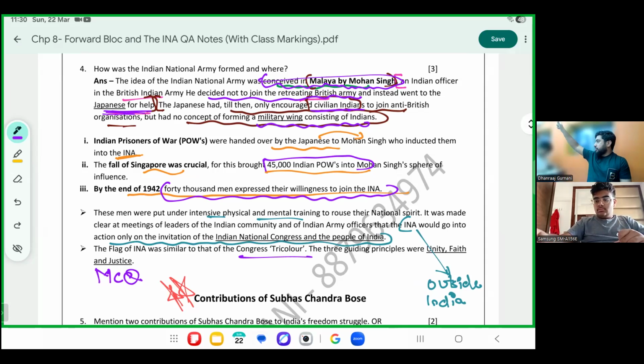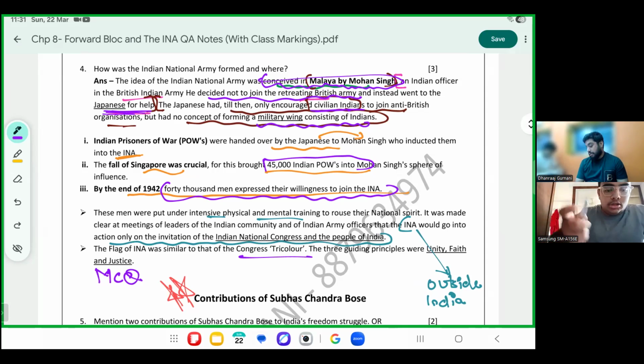INA is where? INA is outside India. They said an army for India, but which is outside India. A bit of a unique strategy: the army is outside India for the country, but is ready to go to war only when the country says. When the INC and the people of India say, INA, let's go for war, that time you can go for war. The flag of the INA was very similar to the tricolor flag of Congress. That is the tricolor flag, MCQ: unity, justice, and faith.